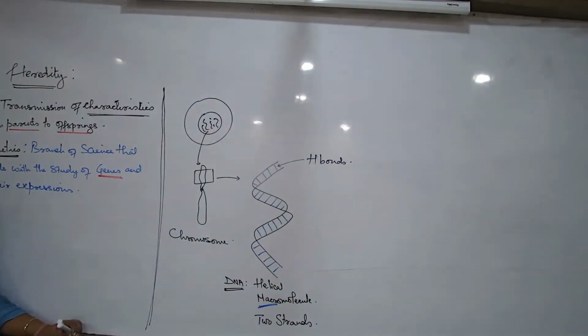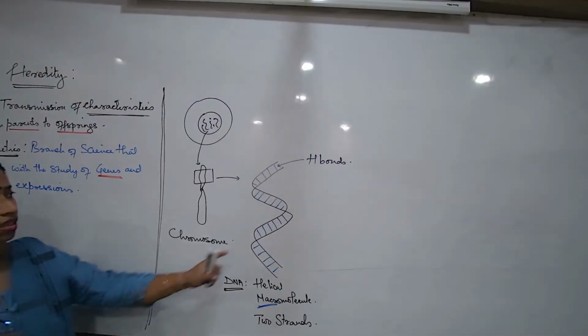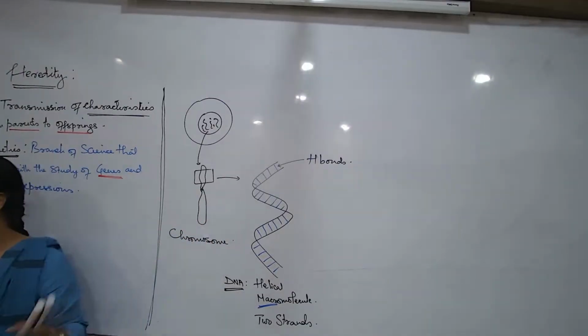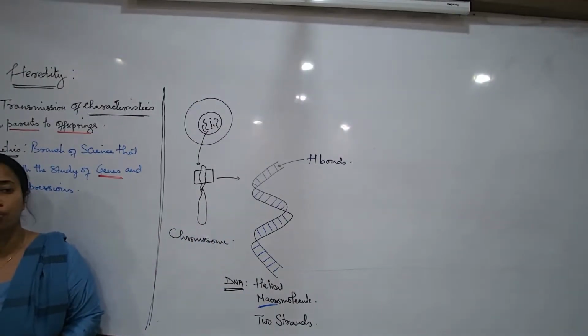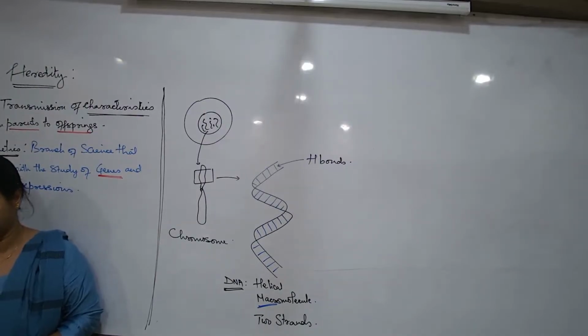So trying to understand that this extensively long, thin, coiled, thread-like structures which are present in the nucleus, what are they composed of? All these things basically we have studied in the 9th standard. What is the chemical composition of a chromosome, DNA? What is the full form of DNA? Acid.